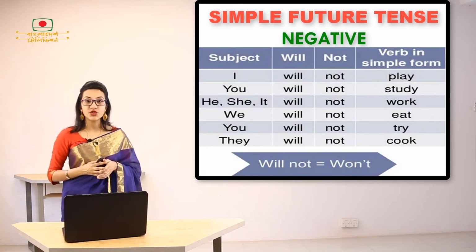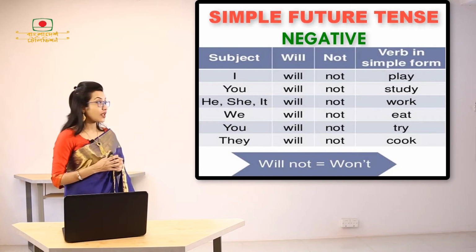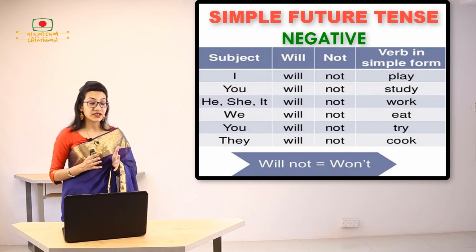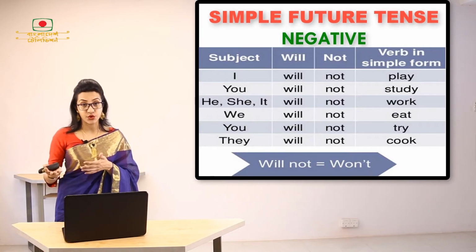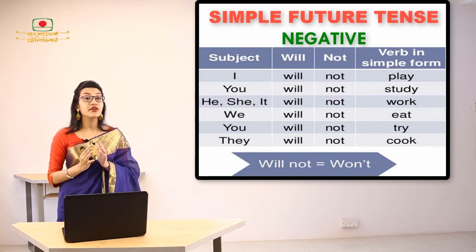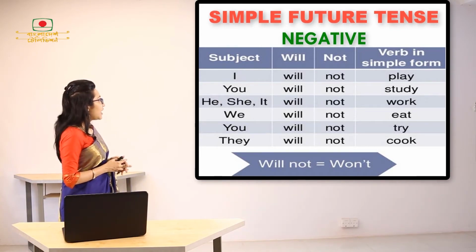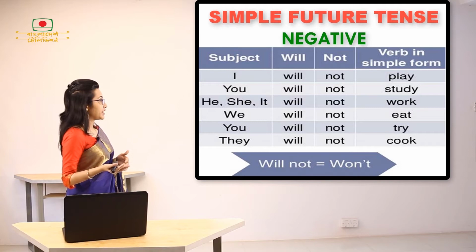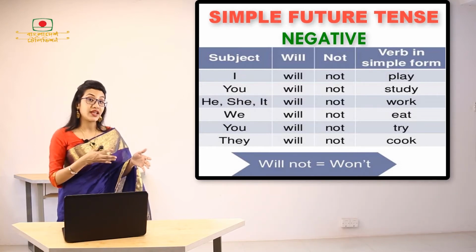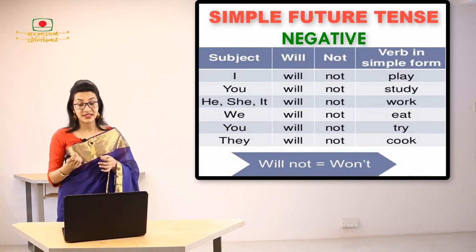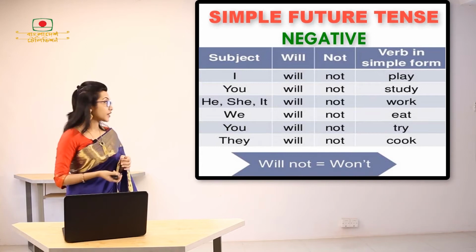Now here's the structure of simple future tense in the case of negative sentences. We know that in negative sentences we are referring to something that is not going to happen in the future. So for this reason we are going to use not. For example, I will not play. This is the same kind of structure that we were following in affirmative. The only difference is that we have used not after will in here.